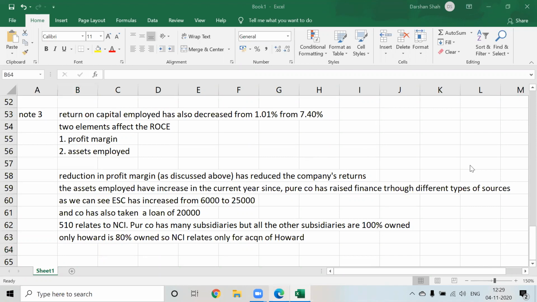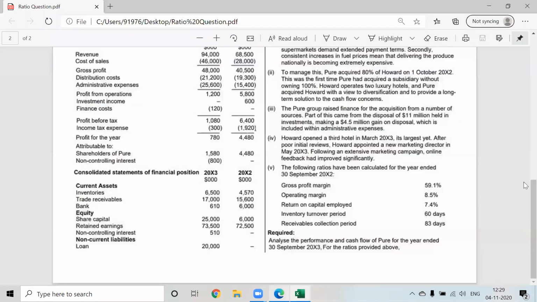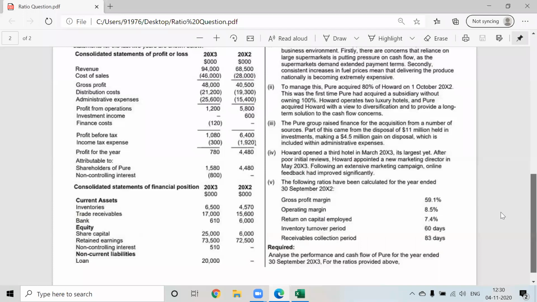Because of those poor initial reviews, because of competition from supermarkets. Correct. So it is not the fact that assets have not been employed, and majority of the asset employed is because of what? Acquisition of Howard. Majority of asset employed is for the purpose of acquisition of Howard company. Okay. So it will not be correct to say that company is not efficiently using asset employed. Okay.